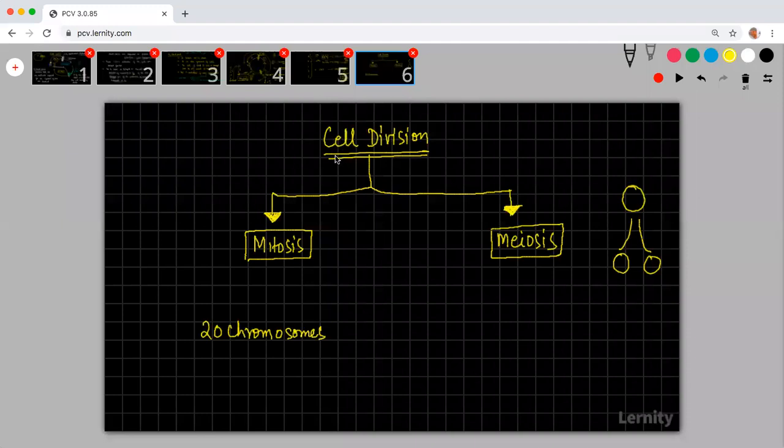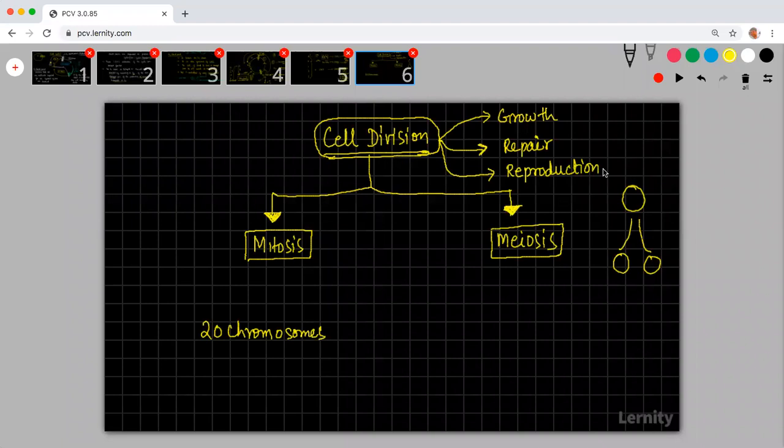Before we move on to mitosis, meiosis, and all these things, we'll try to understand why a cell should divide. A cell should divide for three reasons. The first reason is what we call growth. The second reason is repair. The third reason is reproduction. These are the three reasons why a cell division should happen.